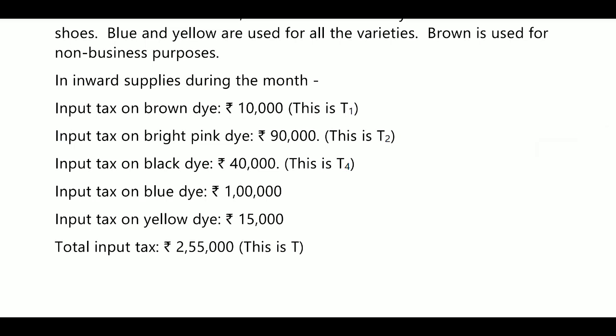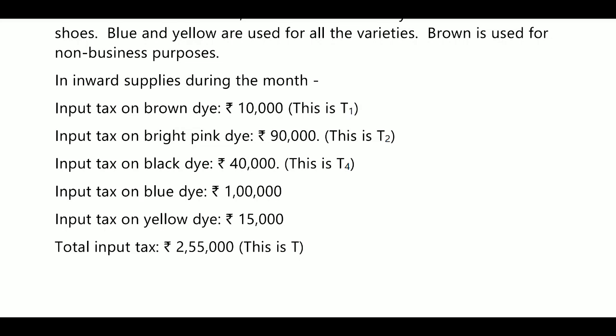Input tax on brown dye 10,000, input tax on bright pink dye 90,000. This is T2. What is meant by T1? T1 is non-business purpose. Next, input tax on bright pink dyes. This is T2. T2 means what? Exempted supplies related. Next, input tax on black dye 40,000. What is meant by T4? That is credit attributable to supplies used exclusively in taxable supplies.